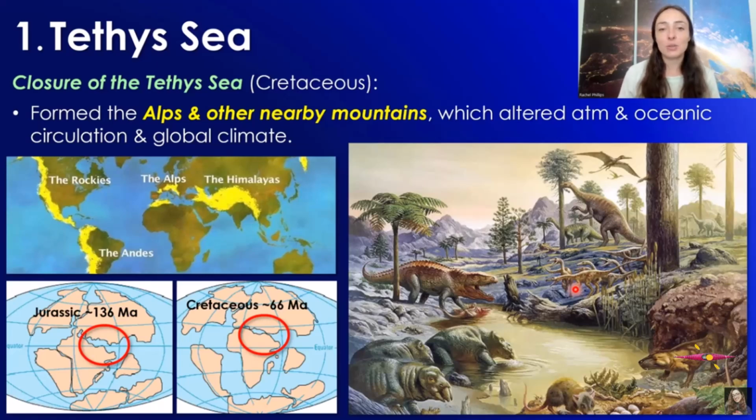The Tethys Sea also closed during the Mesozoic, in the Cretaceous, which formed the Alps and nearby mountain ranges all along this convergent boundary where Africa was moving toward Eurasia at the time. And these newly built mountain ranges, obviously, any mountain range that's high affects atmospheric circulation and thus can affect regional, but also, if large enough, global climate.